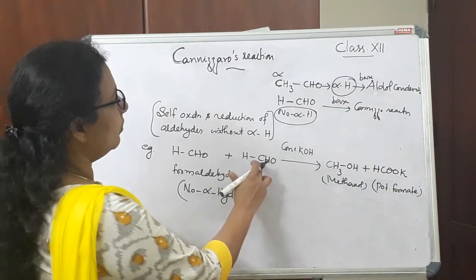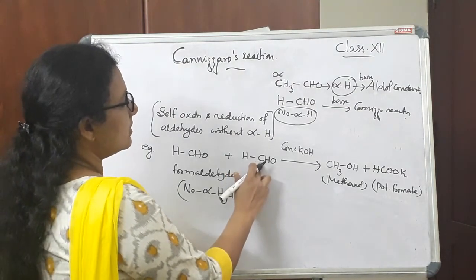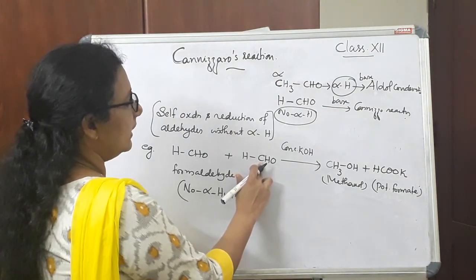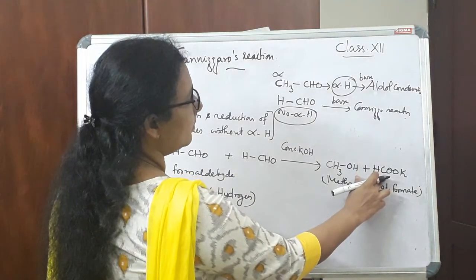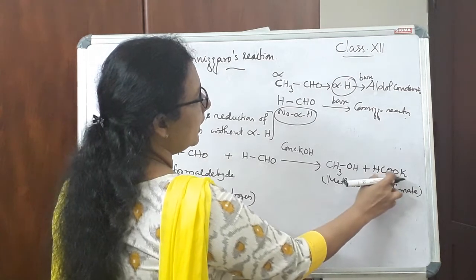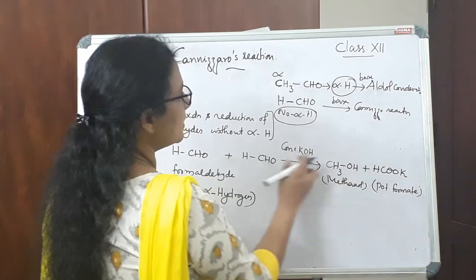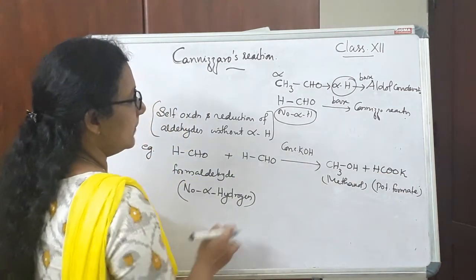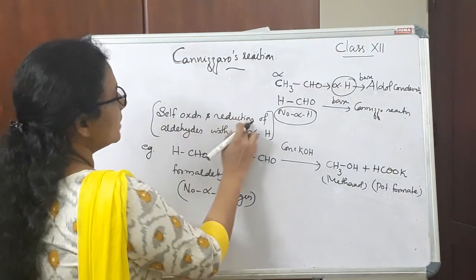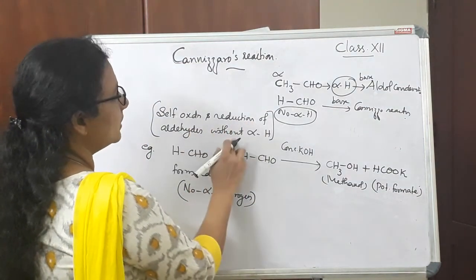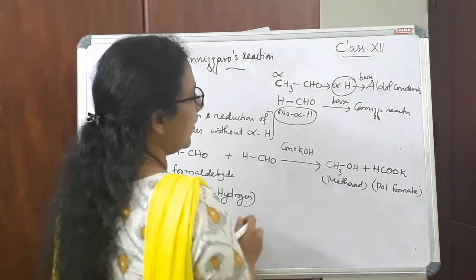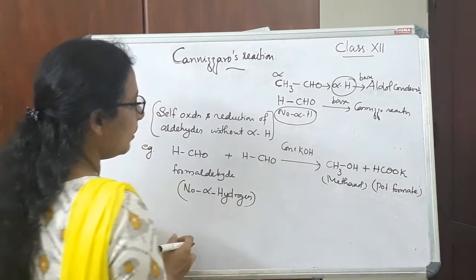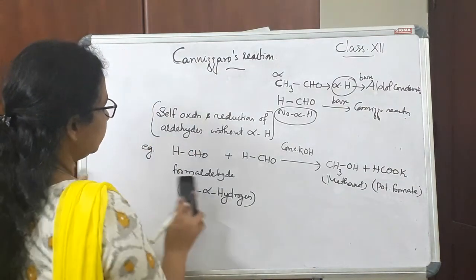So one molecule will be oxidized. So this aldehyde contains one carbon, so the acid also contains one carbon. So self-oxidation and reduction of aldehydes without alpha hydrogen atom in presence of a base, that is called a Cannizzaro reaction. So this is an example of a Cannizzaro reaction.